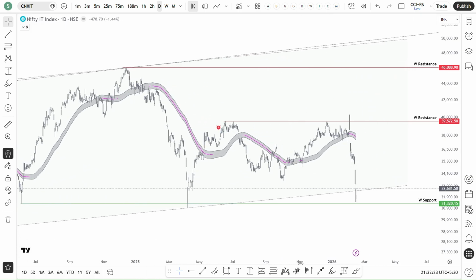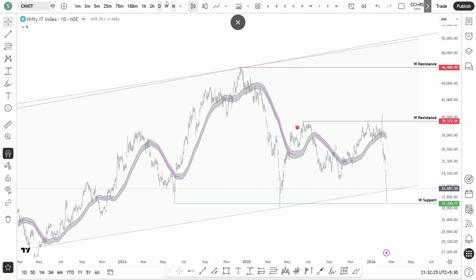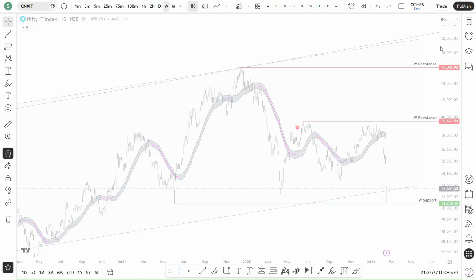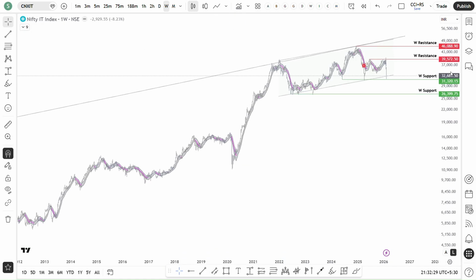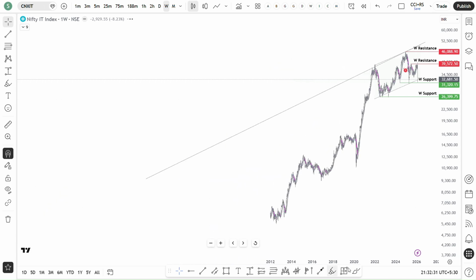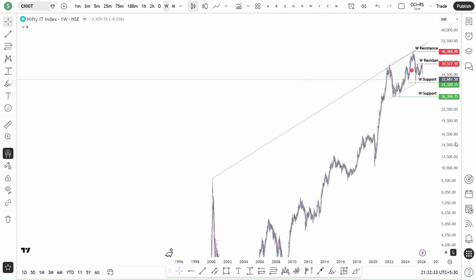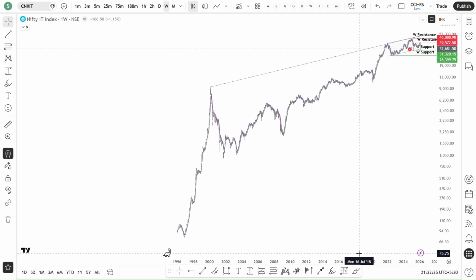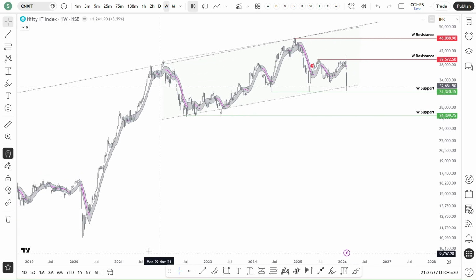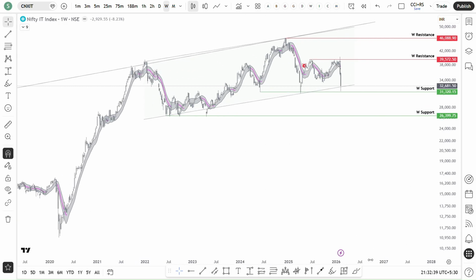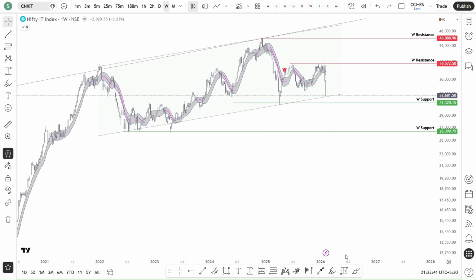So let's see in long time frame. So what is happening is, okay, if you see from 2022 somewhere around, it is in this channel.